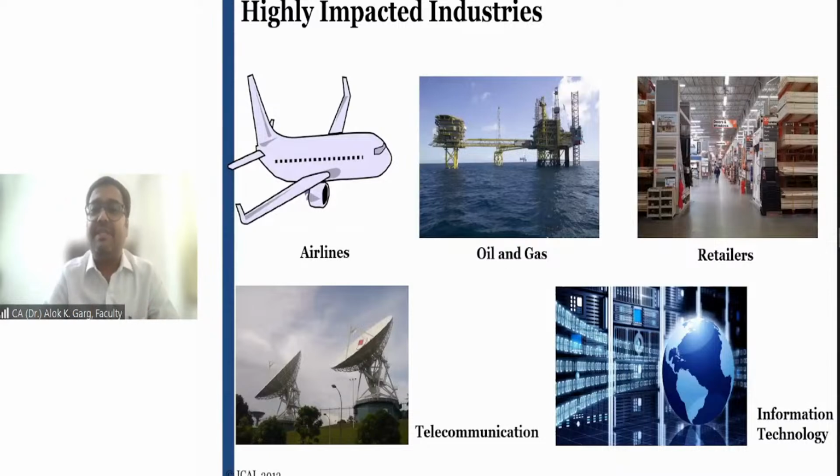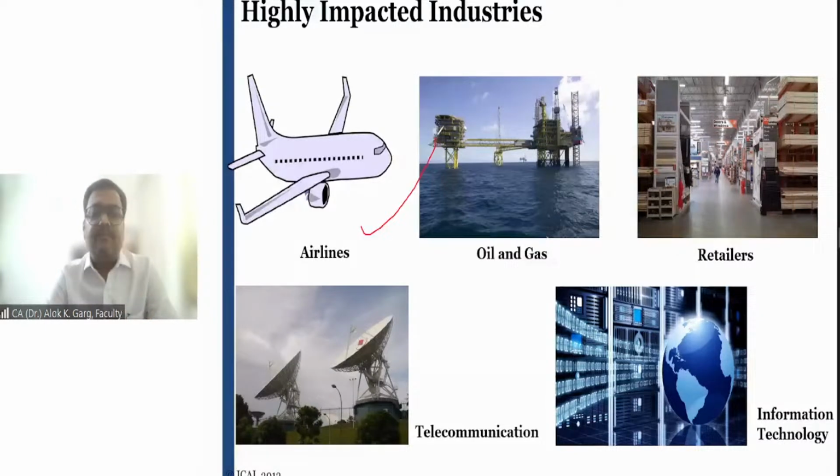Highly impacted industries with IND AS 116, right? The industries which have leases on the balance sheet, which have a lot of leases. So they are the highly impacted industries. For example, if I talk about airline companies, aviation companies, Air India Limited, Indigo Airlines, Vistara, Air Asia, these companies have a fleet of aircraft, and normally these aircraft are on lease basis, right?